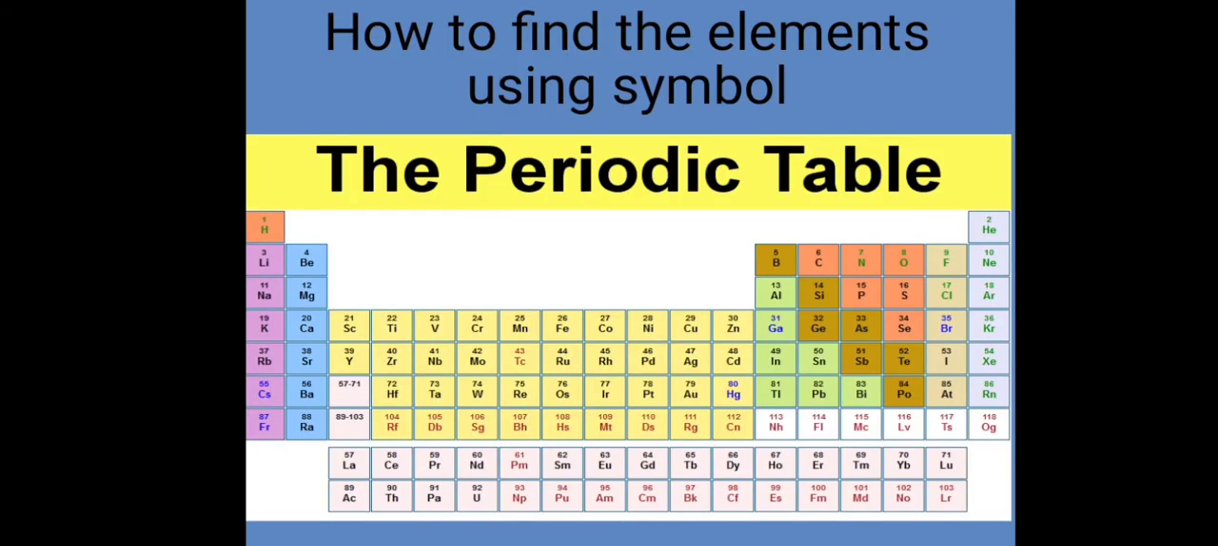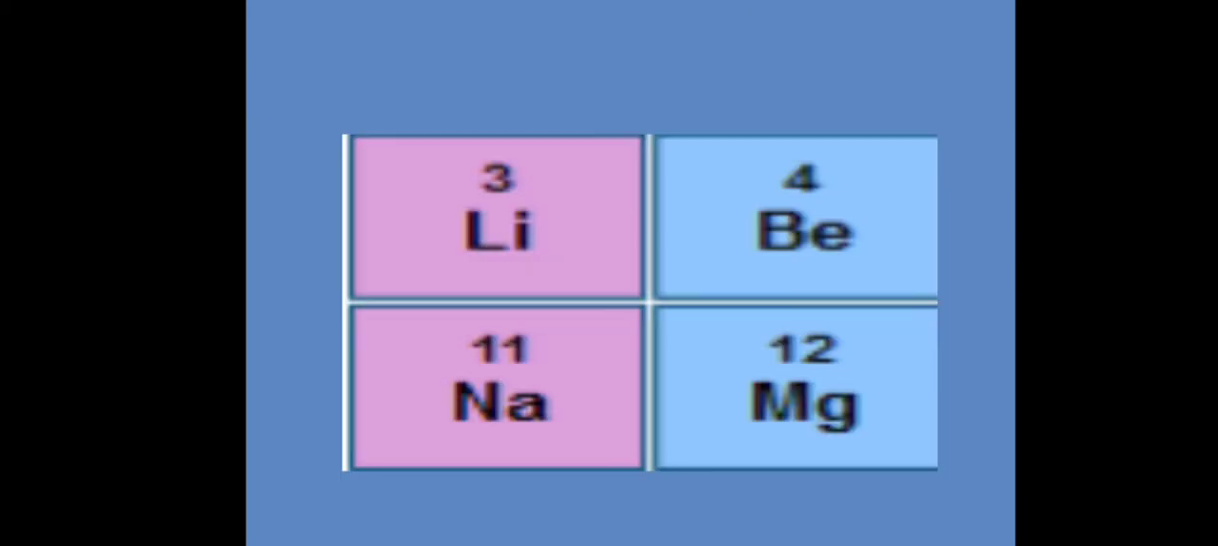How to find the elements using symbols in the periodic table? This slide shows some elements in the periodic table. The third element is lithium, fourth is beryllium, 12th is magnesium, 11th is sodium, represented by Na on the periodic table. Can you find sodium on the periodic table? How come it is called sodium? Here you are seeing only Na. Like many other elements, sodium got its name from its Latin word natrium.